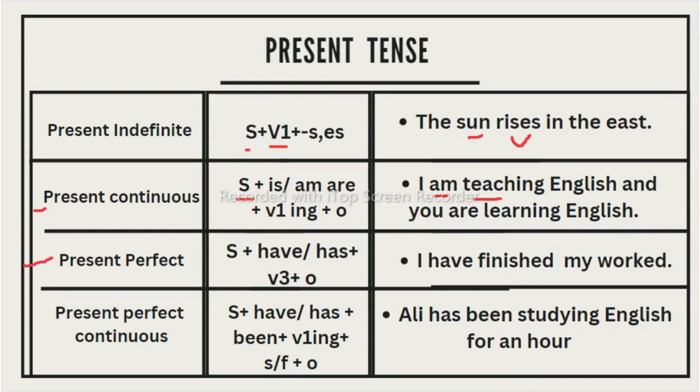Now let us see the present perfect. This tense can be used to talk about an action that happened in the past, but when it happened is not very important or is unknown. So past means a recent past. In simple words, we use the present perfect tense to show an action that has just been completed. Or we can use it when we want to talk about an action that happened in the past, but when it happened is not important or not known. However, this action is important to the conversation right now.